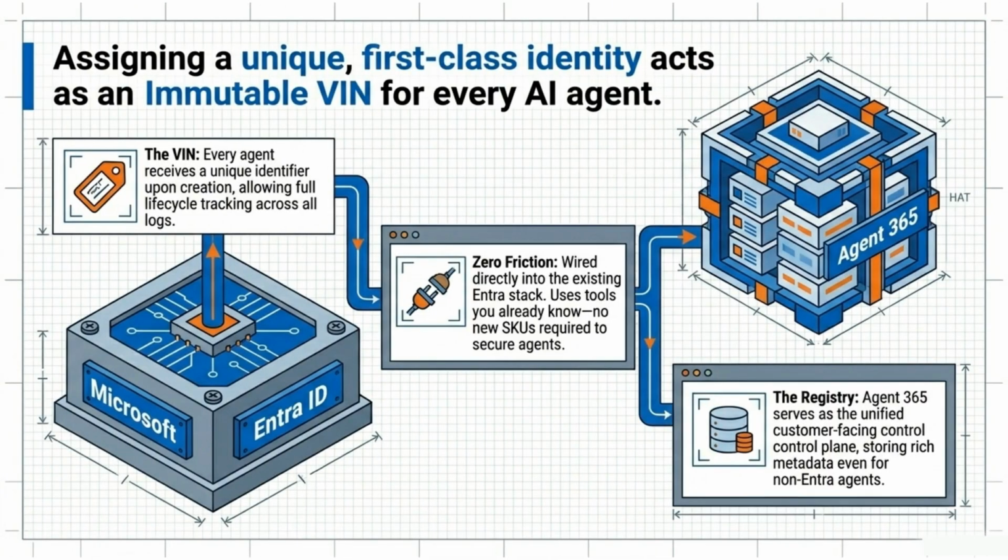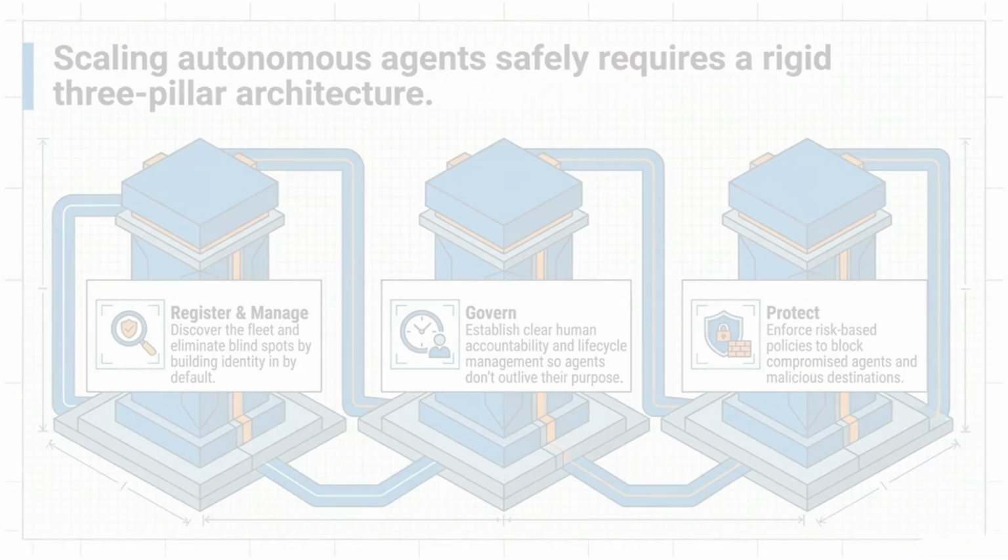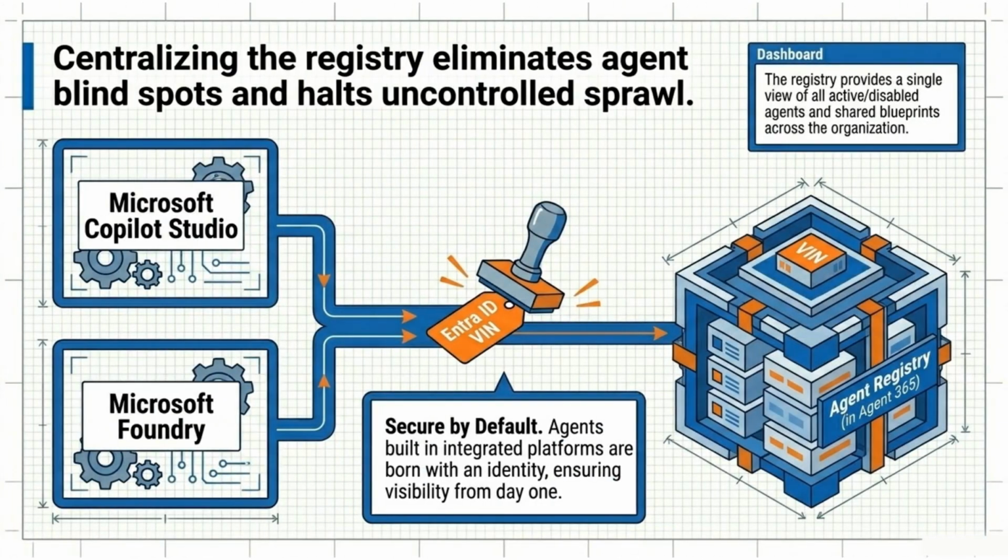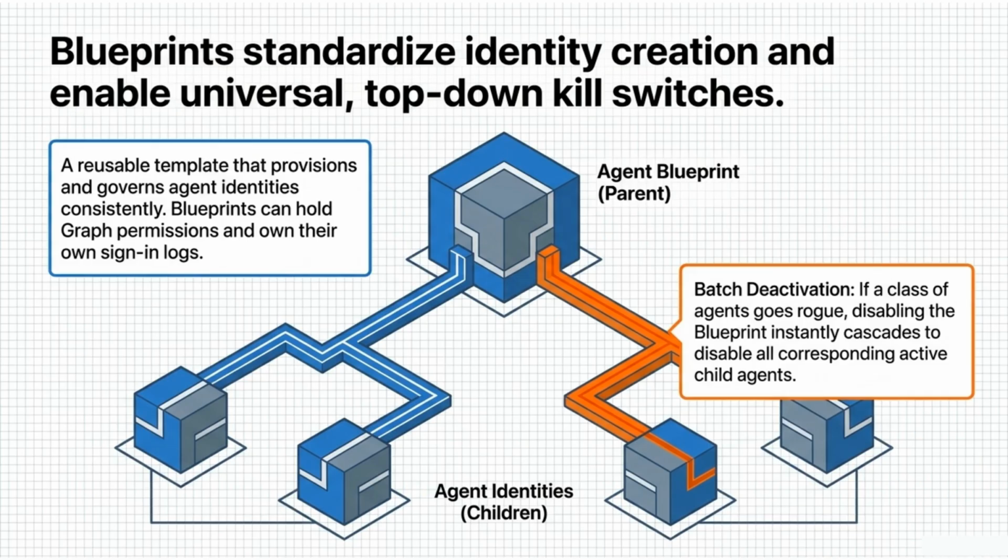With agent populations expected to surpass 1.3 billion by 2028, infrastructure-level scaling is no longer optional. It is a necessity. This growth represents a scale equivalent to the current human population of India, requiring automated, intelligent governance. To support this trajectory, Microsoft Intra provides the necessary control plane for managing, governing, and protecting autonomous entities at scale. We must be aware that unmanaged automation creates 4 critical vectors for enterprise compromise.